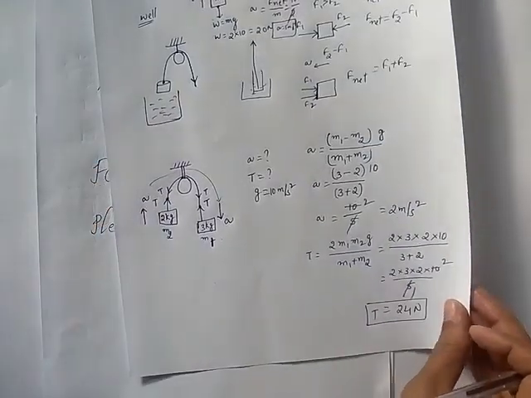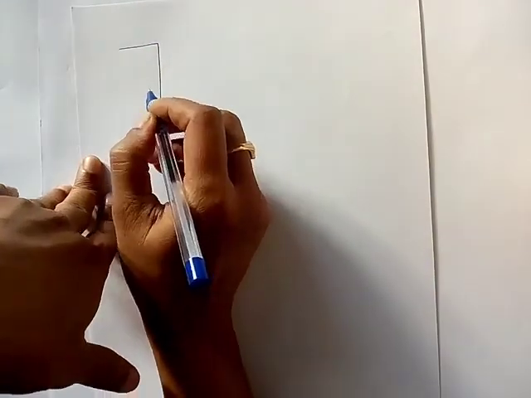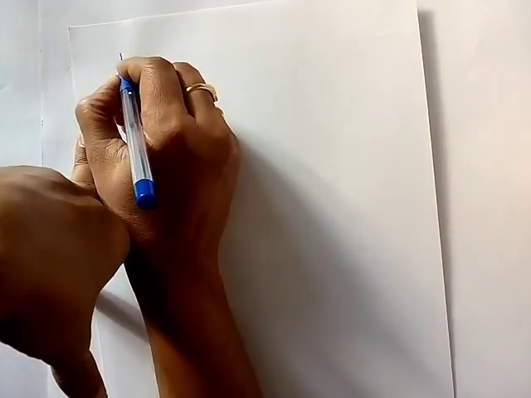Next we will see, as we have discussed, the same pulley with blocks joined over it, but the arrangement is different. They are not hanging on either side of the pulley.